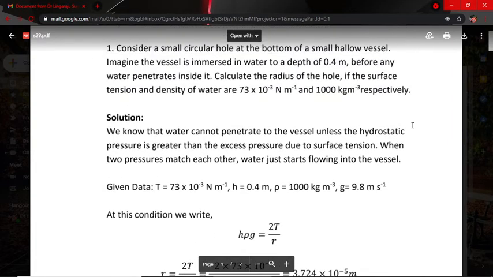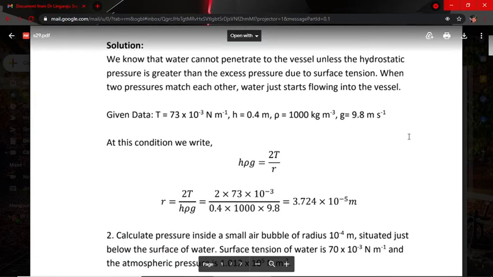Here they are given the surface tension, T is equal to 73 into 10 to the power of minus 3 Newton per meter. h is equal to 0.4 meter. Rho is equal to 1000 kg per meter cube. g, acceleration due to gravity, is equal to 9.8 meter per second square.